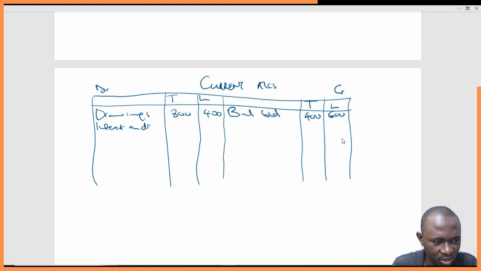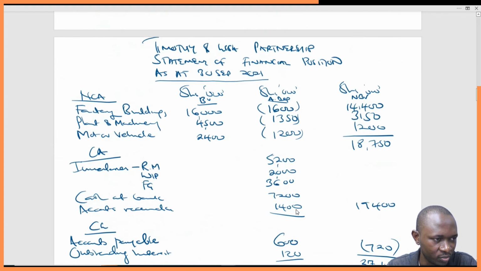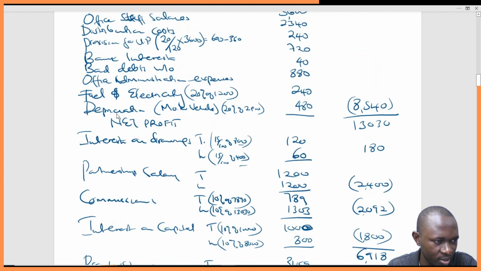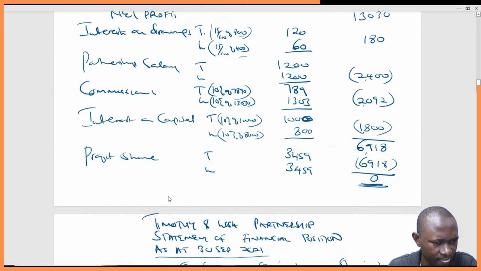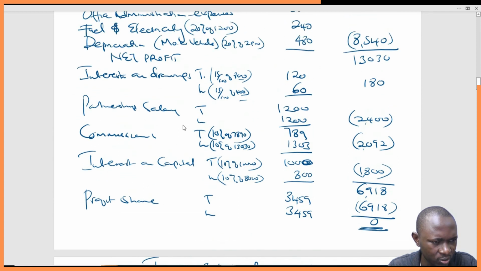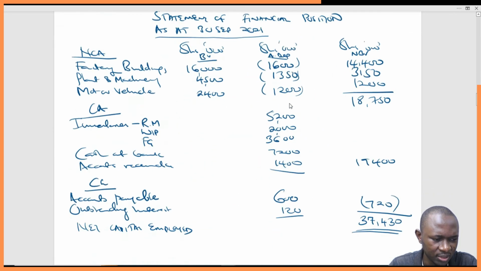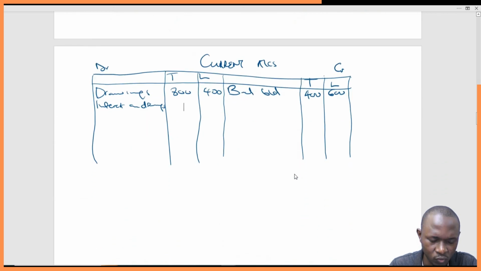Again, we can get this figure right from here. Interest on drawings, 120 and 60.